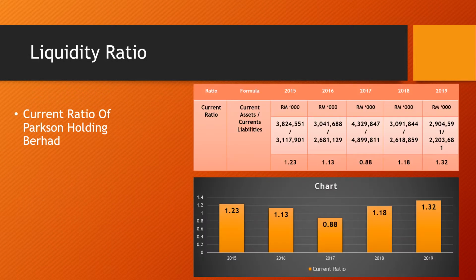Based on the chart above, we can see that the current ratio for Parkson Holdings Berhad is the lowest in 2017, which is 88%, and the highest current ratio is in 2019, which is RM1.32.